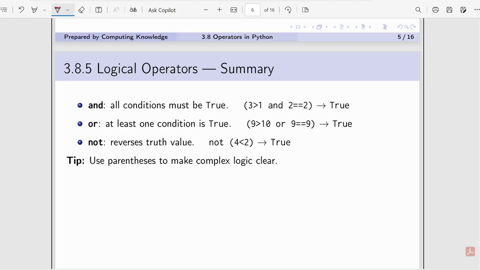Logical operators: and means all conditions must be true. Or means at least one condition is true. In this case, is 9 greater than 10 or 9 equal to 10? 9 is not greater than 10, false, but 9 is equal to 9, true. In between is or, so the result will be true. 3 is greater than 1, true, and 2 equal to 2, true. Both conditions are true, so it will give you true. Not reverses truth values. Use parentheses to make complex logic clear.